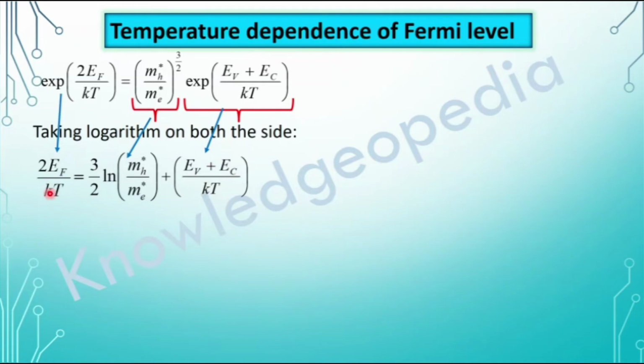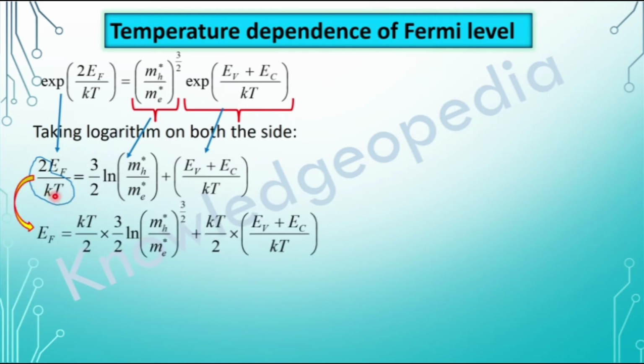Our aim is to find the expression for the Fermi level or Fermi energy EF. So I will take this 2 by KT to the right hand side. Taking this to the right hand side, what do we get? KT by 2 will get multiplied with both the terms. So KT by 2 into 3 by 2 ln (m_h*/m_e*), and here also it is KT by 2 into (EV plus EC) by KT.